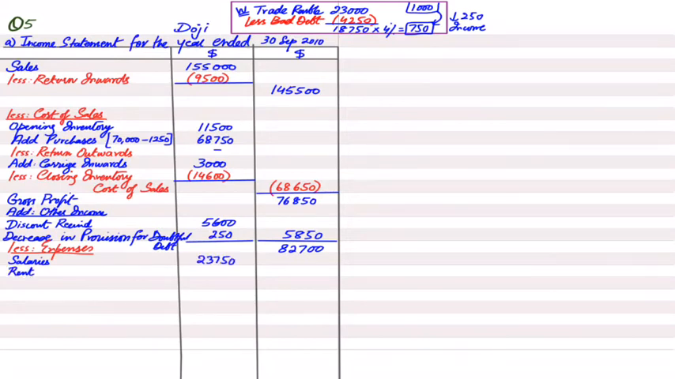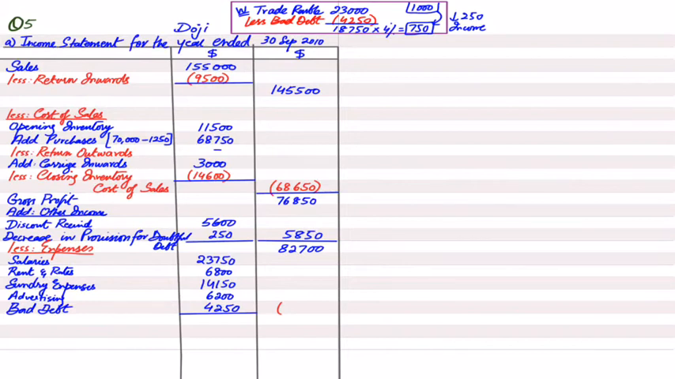Salary is 23,750. Then we have rent and rates. This is also an expense for the business. Sundry expenses are there. Then we have advertising. Then we have a bad debt. But a bad debt will always come in an expense, no matter whether the bad debt has already been written off or needs to be written off. In both cases, bad debt will always be recorded as an expense in the income statement.